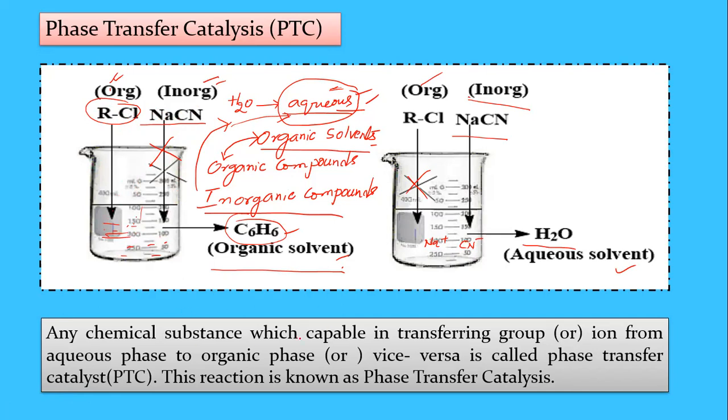That type of catalyst is known as the phase transfer catalyst. So why use the phase transfer catalyst in this reaction? The phase transfer catalyst transfers a group or ion from the aqueous phase to the organic phase, or from the organic phase to the aqueous phase. That transfer of groups from one phase to another is done by the phase transfer catalyst. This reaction is known as phase transfer catalysis. I will explain the mechanism of this phase transfer catalysis in detail.